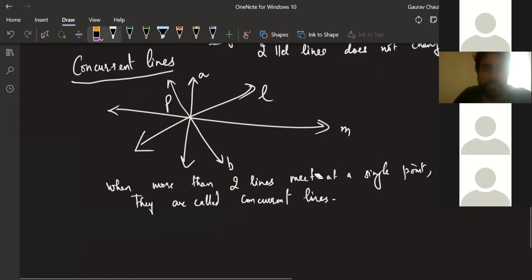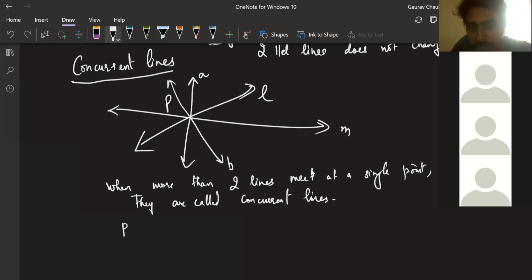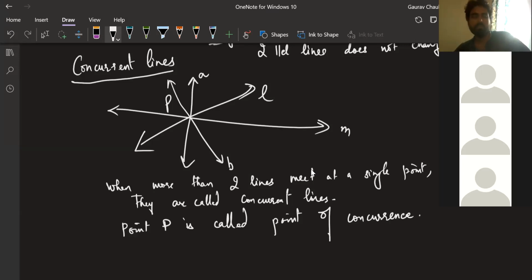And you can also write here, this is an important thing. Point P is called the point of concurrence. Concurrence. Okay, let's write this down.